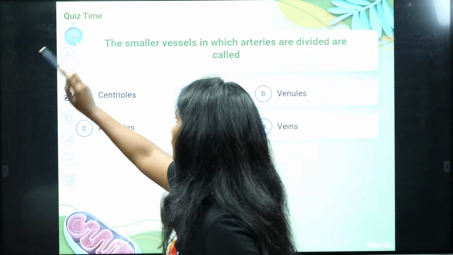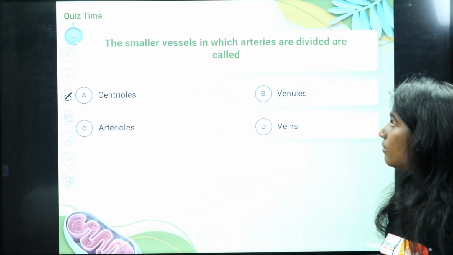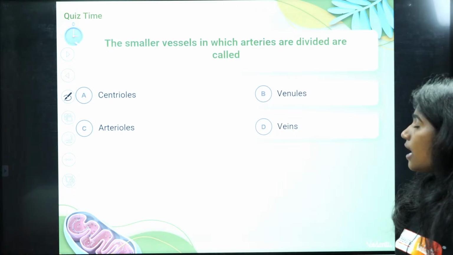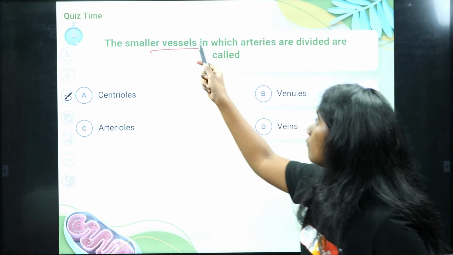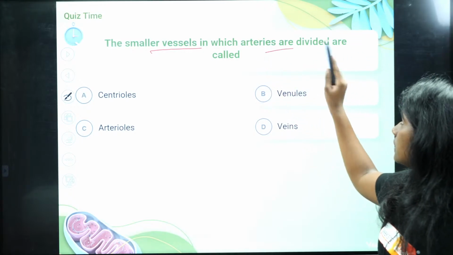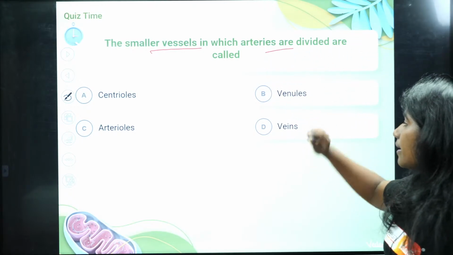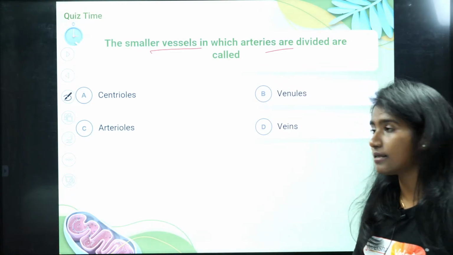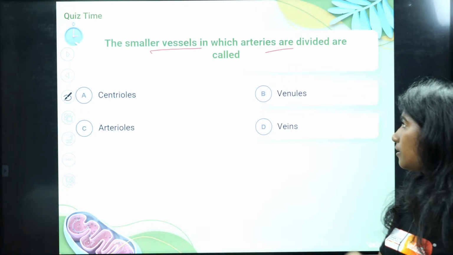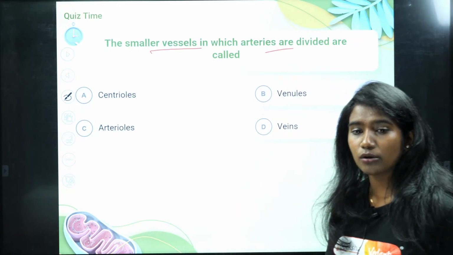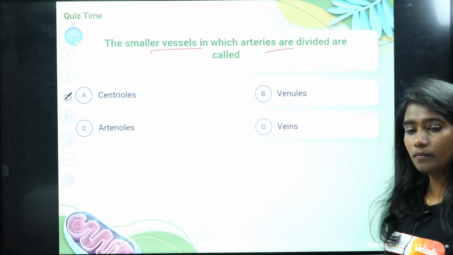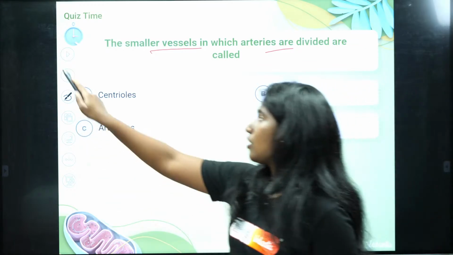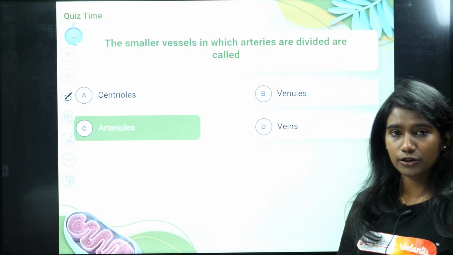Okay, fine. Now the smaller vessels into which arteries are divided are called. See, arteries after dividing into branches are called as, is it centriole or is it venules or is it arterioles or is it veins? Which one? It is option C, arterioles.